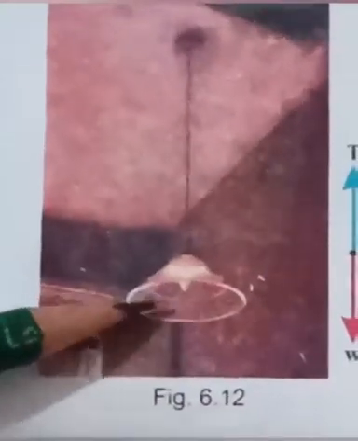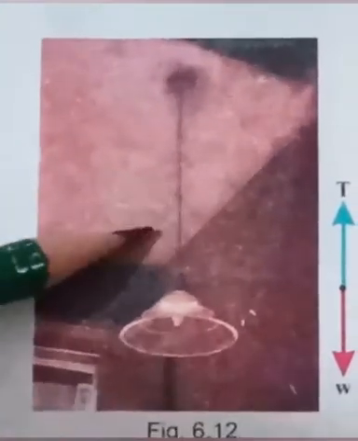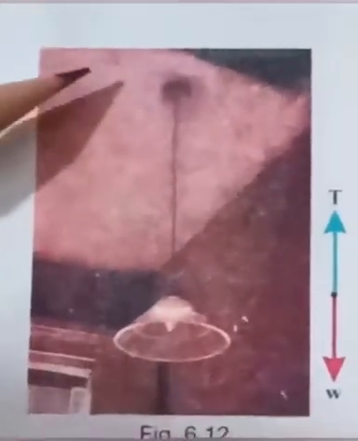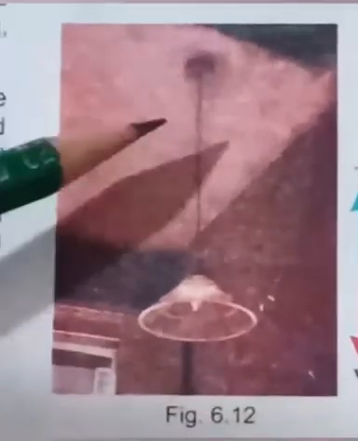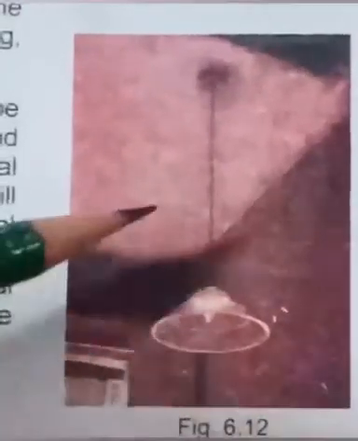The reason is the weight of the bulb pulls it towards the floor, while the wire pulls it upwards towards the ceiling due to tension in the wire. If the weight of the bulb is equal to the tension in the wire, these two forces cancel each other's effect as they are acting in opposite directions.